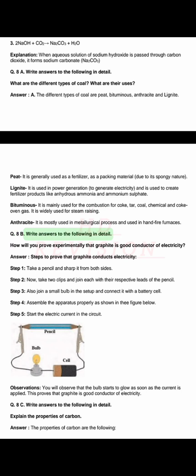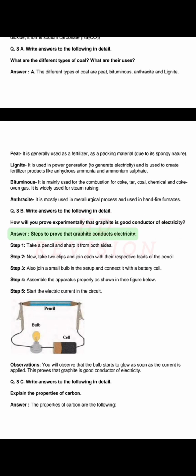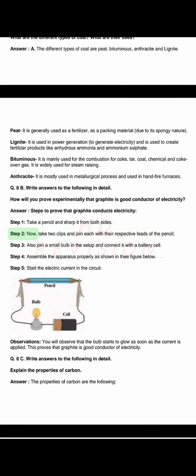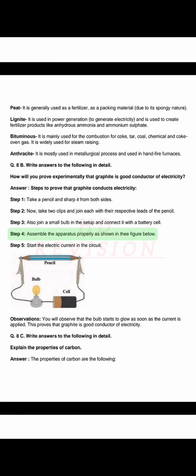Q. Part B. Write answers to the following in detail. How will you prove experimentally that graphite is a good conductor of electricity? Answer. Steps to prove that graphite conducts electricity. Step 1. Take a pencil and sharpen it from both sides. Step 2. Now, take two clips and join each with the respective leads of the pencil. Step 3. Also join a small bulb in the setup and connect it with a battery cell. Step 4. Assemble the apparatus properly as shown in the figure below.